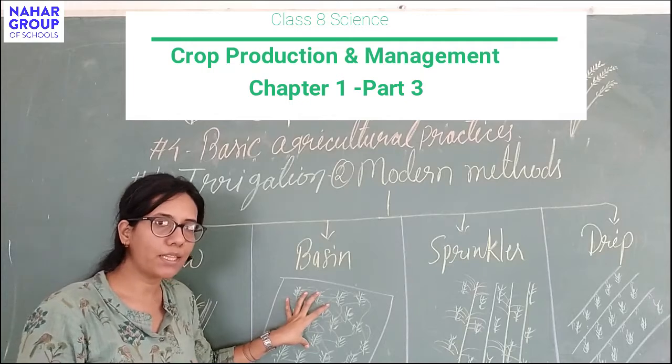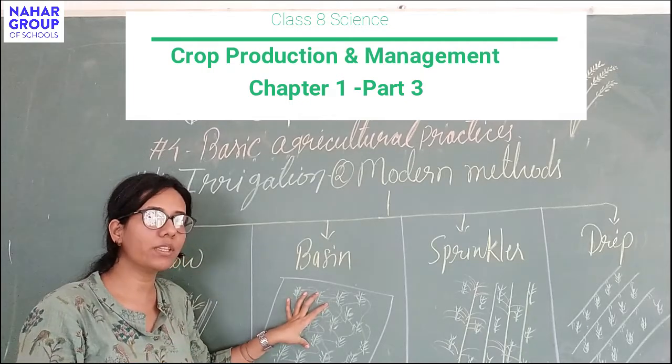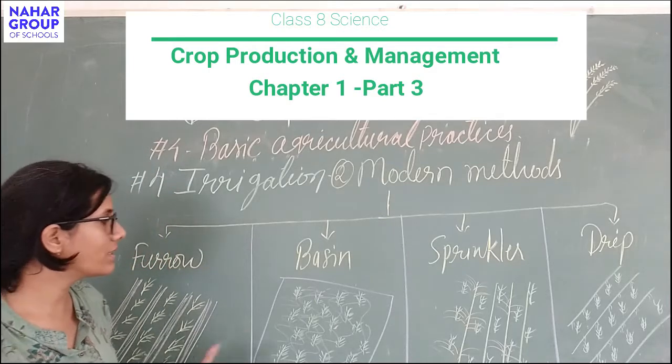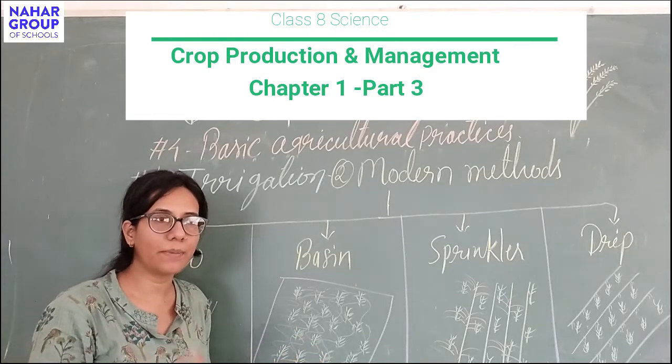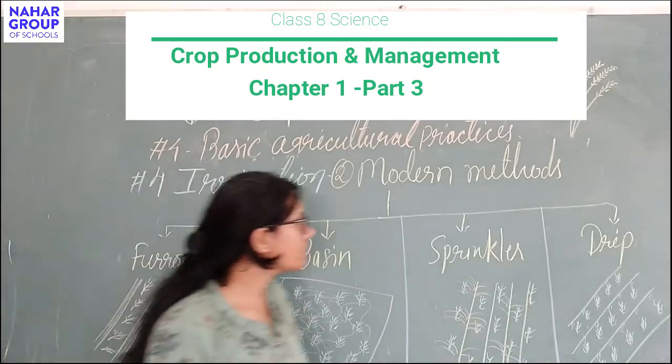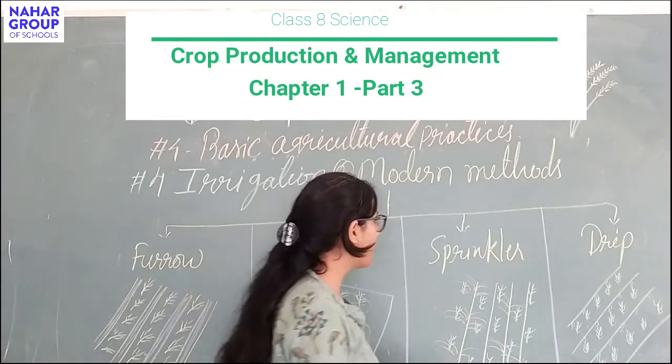This method can only be utilized with plants which need a very large amount of water, for example rice. Wheat and maize will not grow in this type of method. Third is sprinkler type of irrigation.